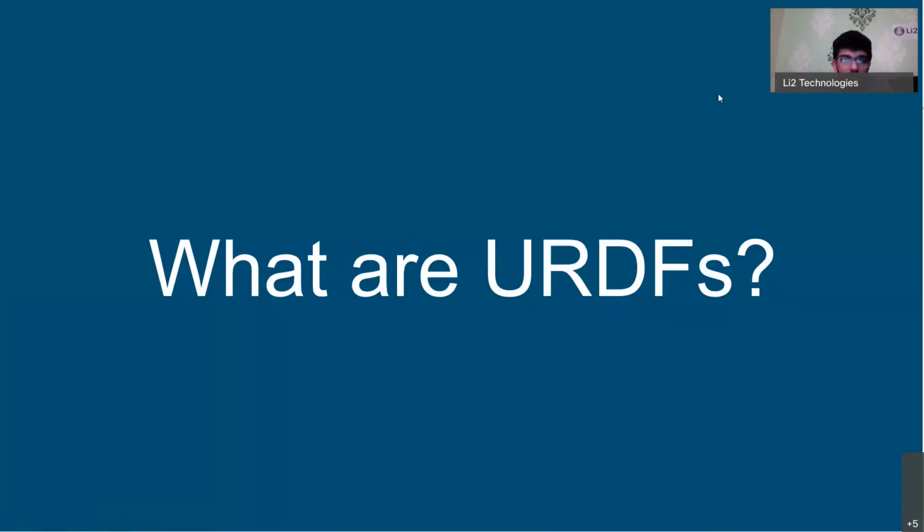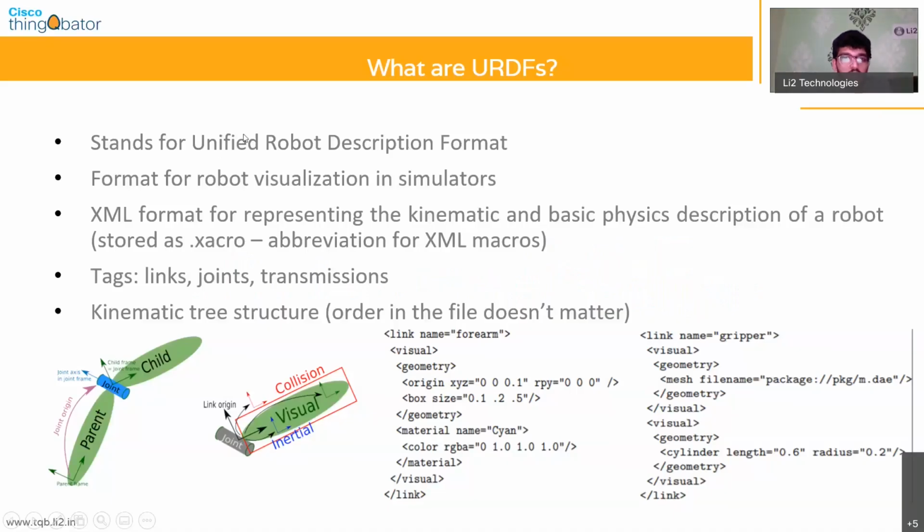Right, and so I briefly discussed what URDFs were in the previous slide. As I said, URDF stands for Unified Robot Description Format. It's basically a format for robot visualization in simulators, and this format is the only one that most of these simulators can understand. It's also written in XML. The file extension you would see for most URDFs is Xacro, which is just an abbreviation for XML macros. So if you condense that, what you get is a Xacro file. It's the XML format for representing the kinematics and basic physics descriptions of the robot.